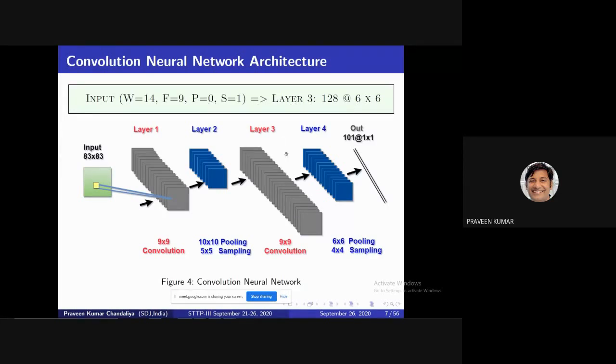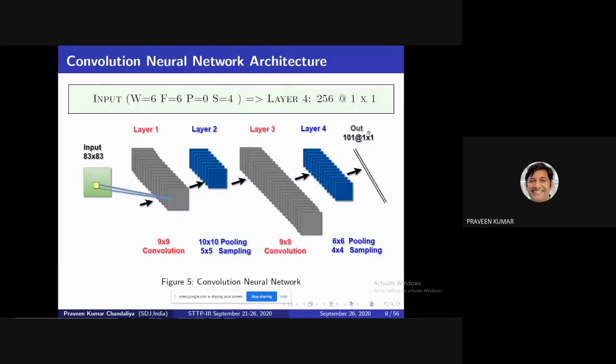This layer 3 is the convolution layer, so 9 cross 9 is the filter. You apply this filter: W means 14 minus 9 plus padding 0, divided by 1, plus 1. You get 6 into 6. This 128 is your feature map. The next layer 4 is your pooling layer. This one is your pooling layer.